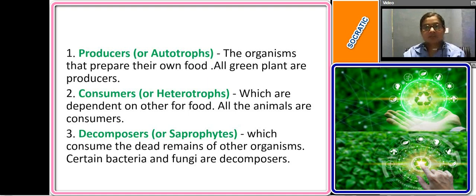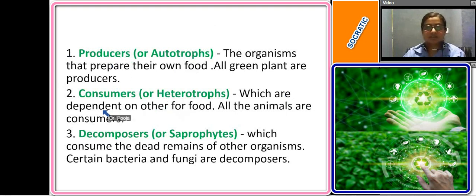And where is it produced? It is produced in chloroplast. Right? So the organisms that prepare their own food constitute the producers or the autotrophs. Then we have the consumers or the heterotrophs.